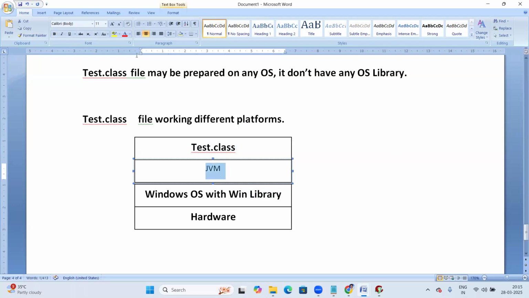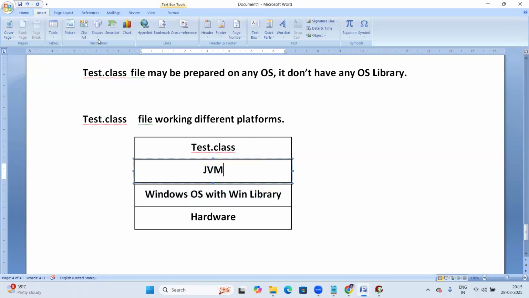So the JVM will come into the picture. Windows OS contains one JVM. The JVM takes the Test.class file and links it with the Windows OS library. Once linked, it communicates with the hardware, and then it executes successfully. Fine. Now let us take another platform.